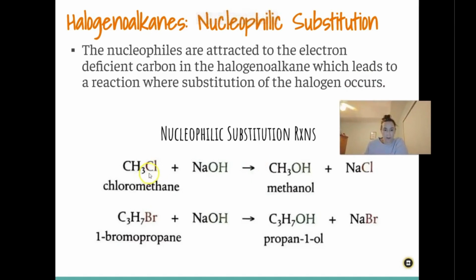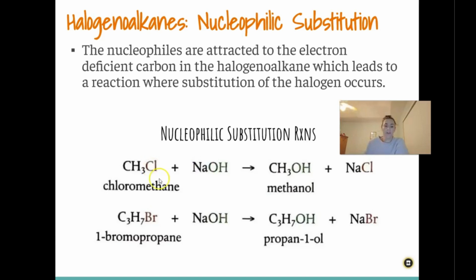So for example, we have chloromethane here. That chlorine is going to make that carbon electropositive. So if you put it with a base, something with a hydroxyl group, that hydroxyl group is then going to be attracted to the carbon and take the place of the halogen. So it will form methanol and then sodium chloride because the sodium will then pair up with the halogen that was kicked out.